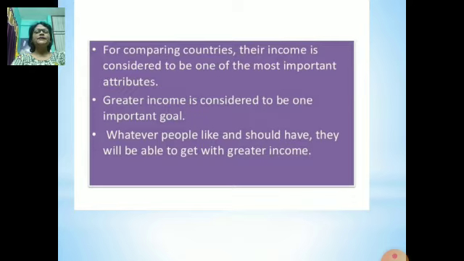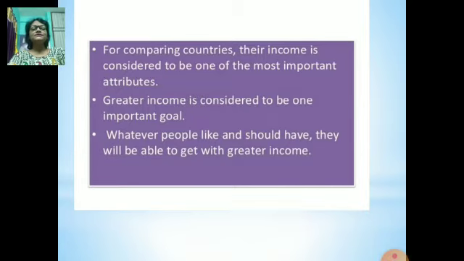For comparing countries, their income is considered to be one of the most important attributes. It means that when we say a country is a developed country, we see the per capita income of that country. Now, what is per capita income? Per capita income means the average income of an individual. How is it taken out? The total national income is divided by the population and we get per capita income, meaning the income of an individual.